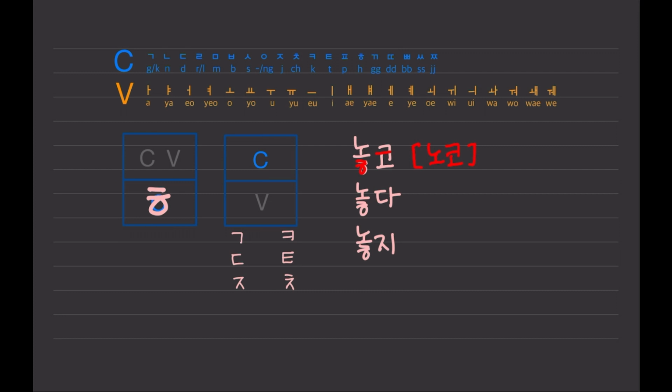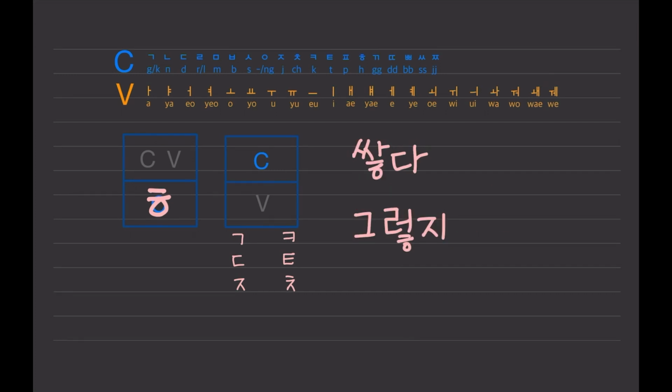And the second one, the d sound is aspirated by 히읗, so we read it as 놓다. And the third one, the z sound is aspirated by 히읗 받침, so we read it as 놓지.